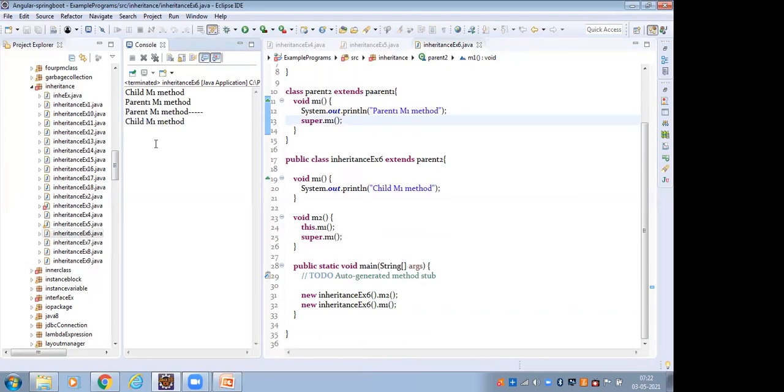So this dot variable, current class variable. This dot method, current class method. Super dot variable, parent class variable. Super dot method, parent class method.